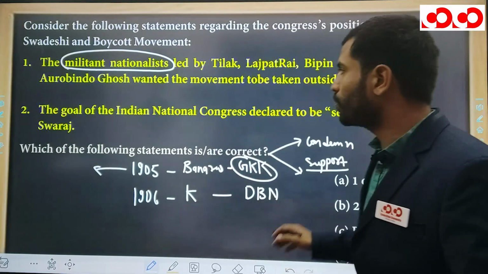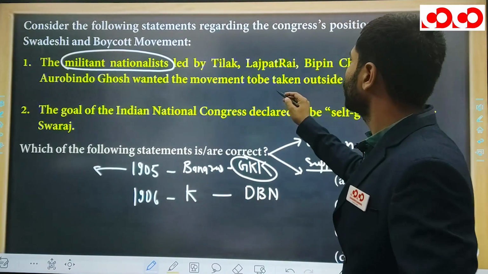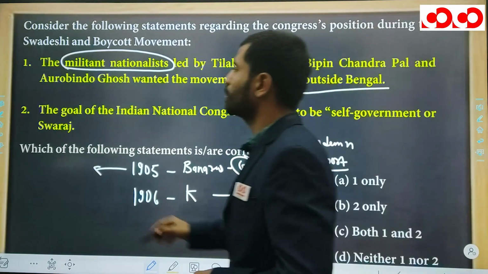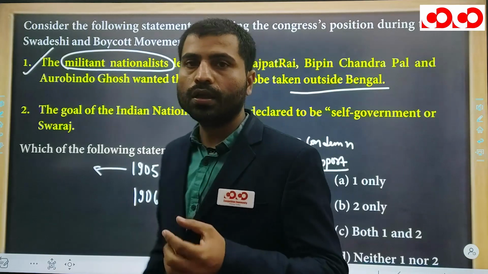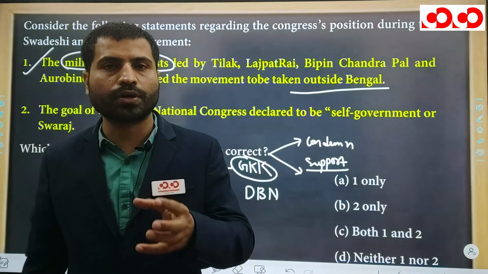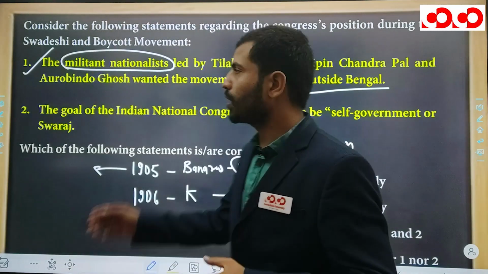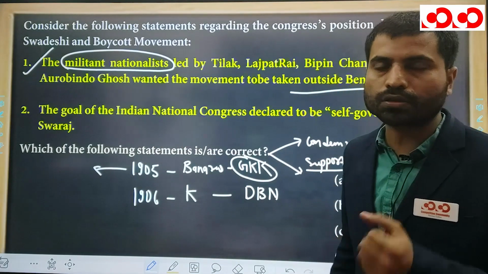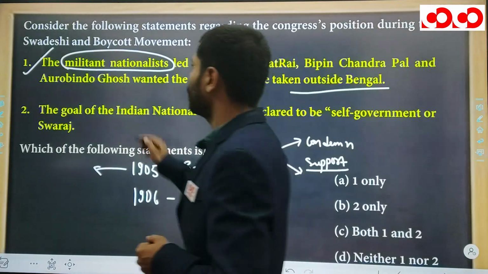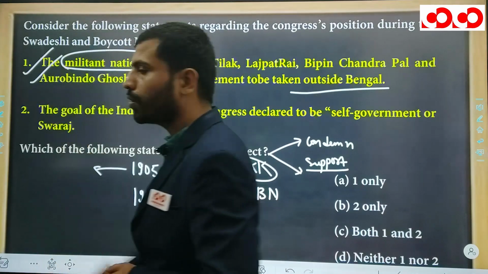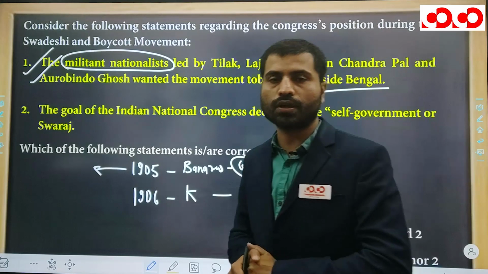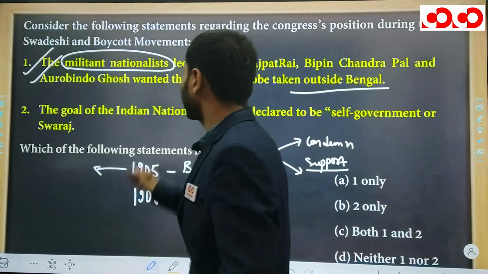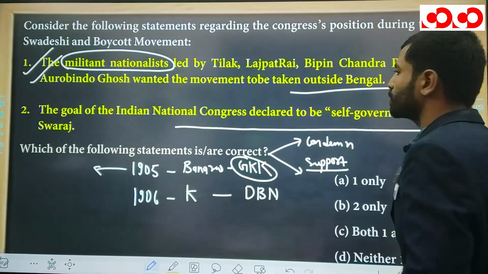So remember, they wanted to spread this movement outside Bengal, hence this statement is correct. While if we talk about the Moderates, the dominating personality at that time was of the Moderates, so doing that was not feasible at that time. So obviously the thoughts of the Moderates were different, and the thoughts of the Extremists had become different here. The goal of the Indian National Congress declared to be self-government.